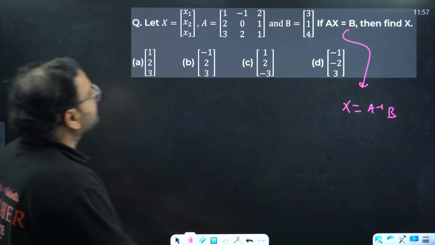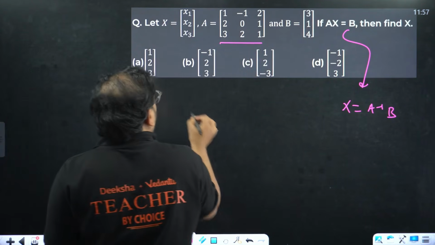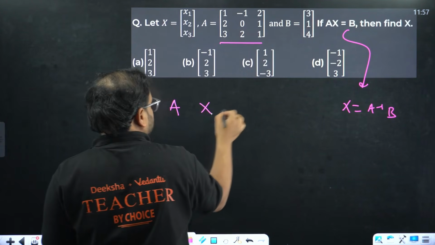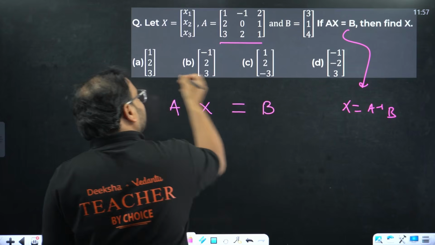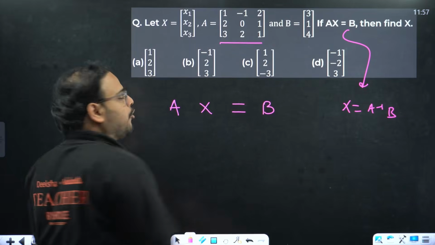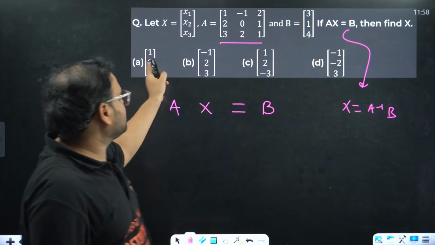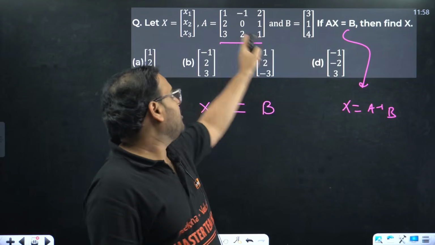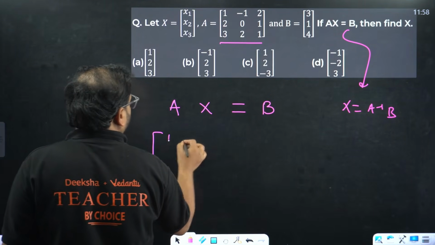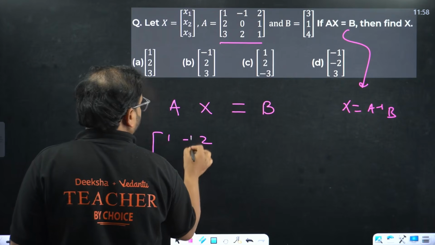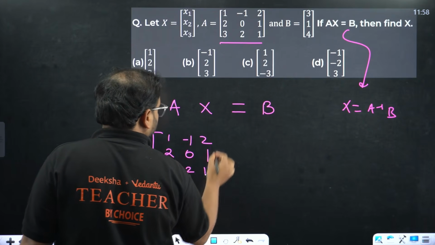Let's try. So Ax equals B, right? If this is my matrix A, what can I multiply to x that will give me the matrix B? Four options are given for the matrix X. So let's multiply the matrices given in the options with the matrix A. So we have 1, minus 1, 2, and 2, 0, 1, 3, 2, 1.